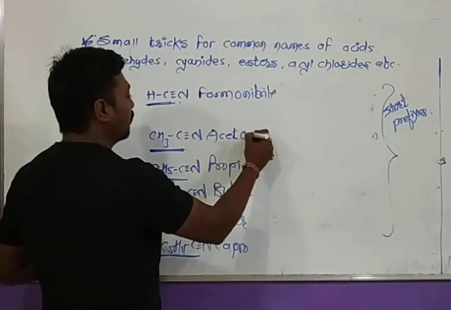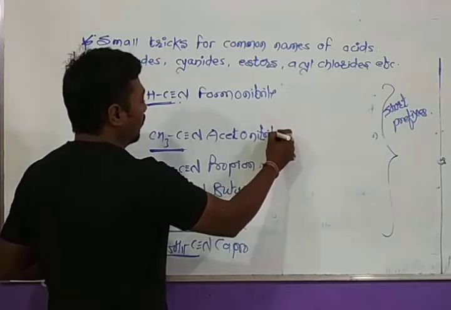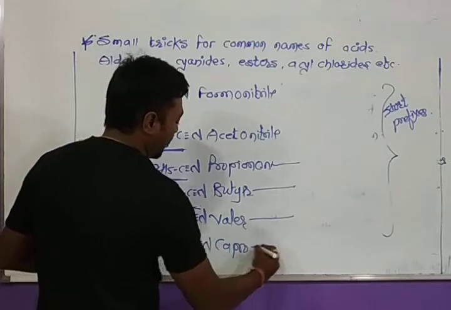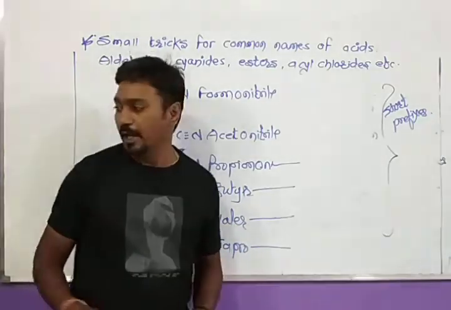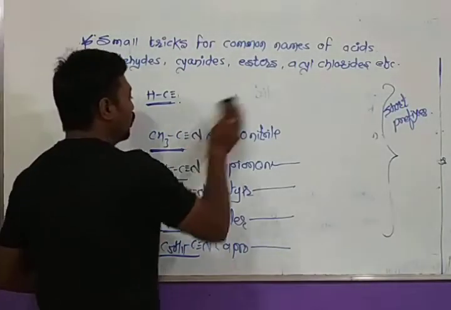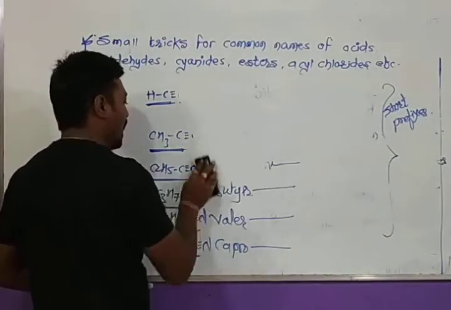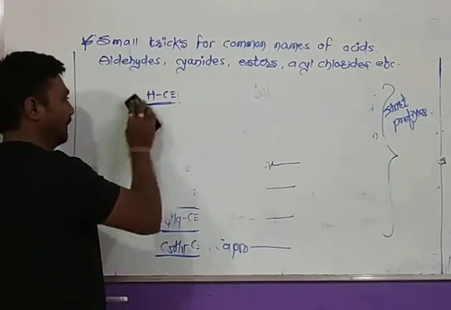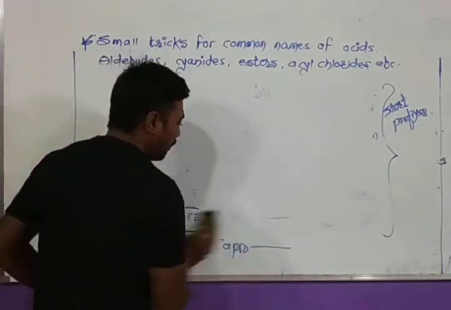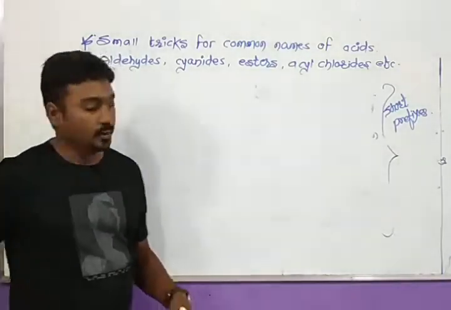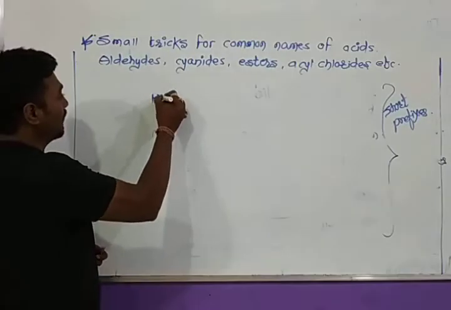Here it is acetonitrile, here it is propionitrile, butyronitrile, valeronitrile, capronitrile. Okay, you get it? Now let us move to the aldehydes. What happened in case of aldehydes? In case of aldehydes, the compounds look like this.